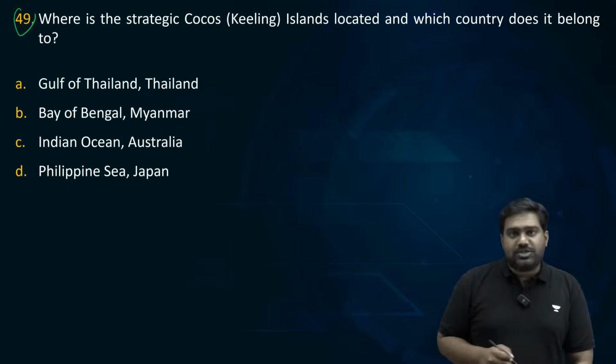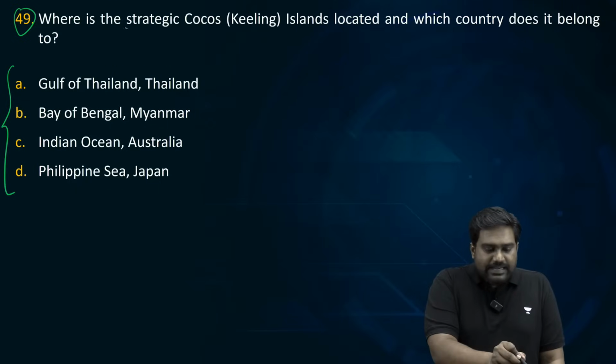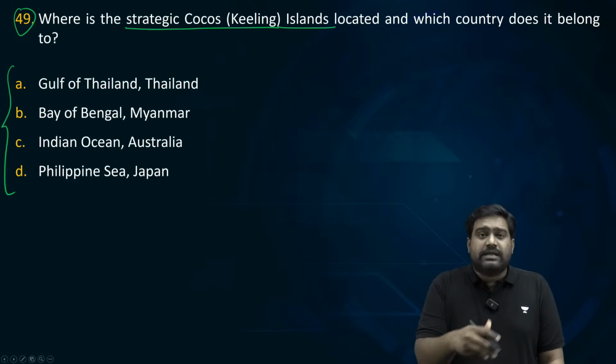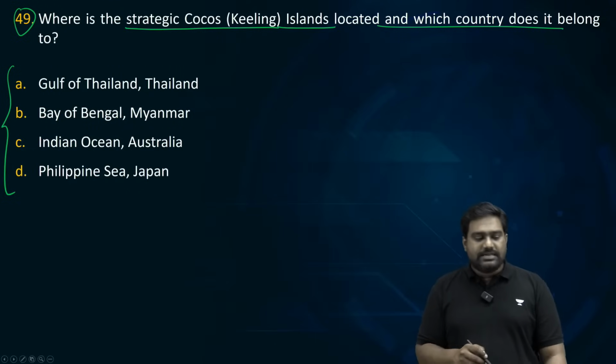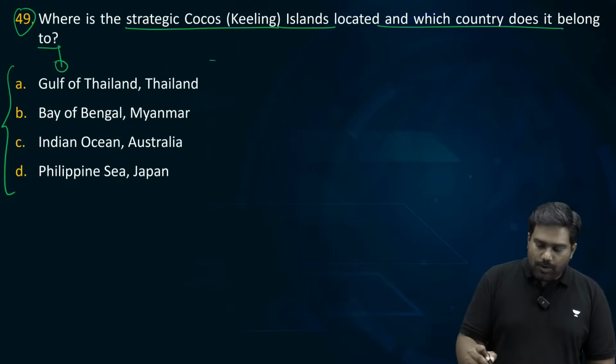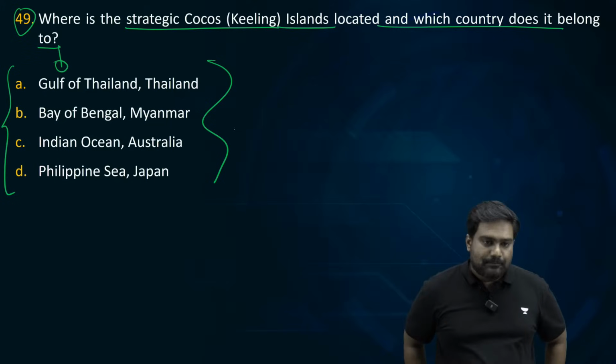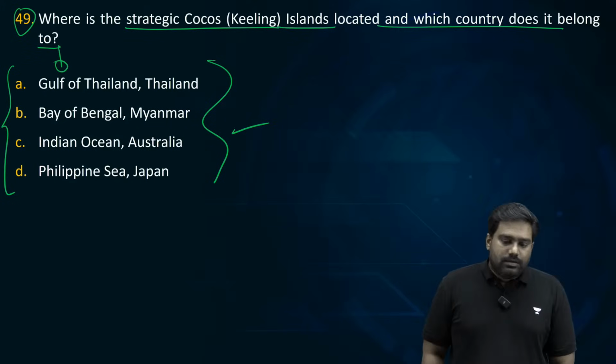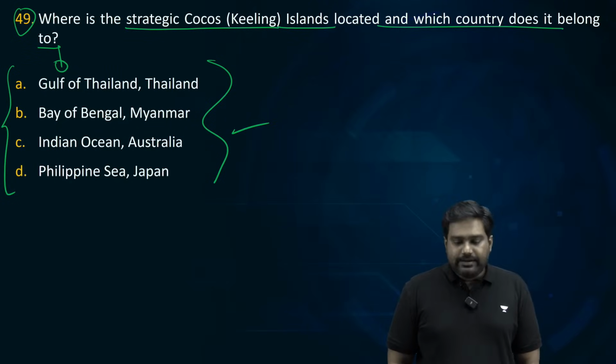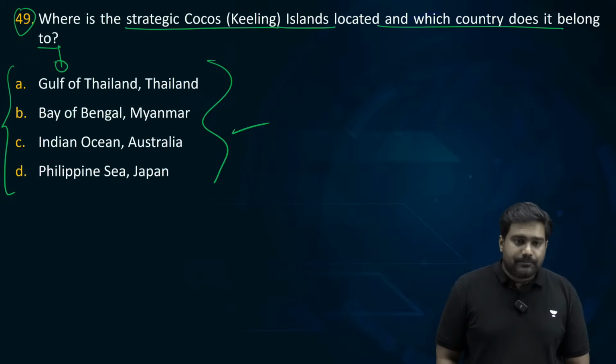The last but one question, the penultimate question. Where is the strategic Cocos Islands or Keeling Islands located, and which country does it belong to? There are 4 options. Please go ahead and give me the answer. The Cocos Islands, also called Keeling Islands, belongs to which country? Where is it located?